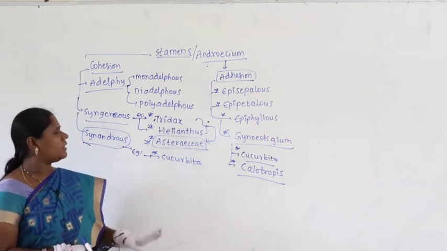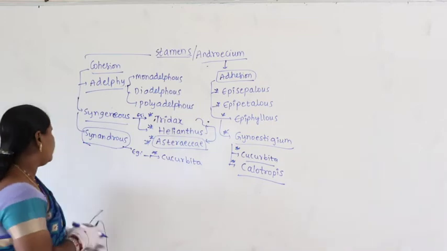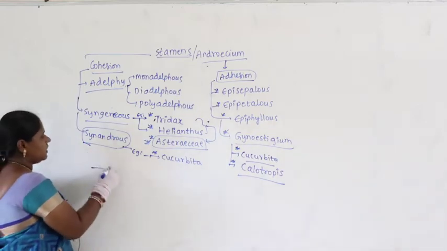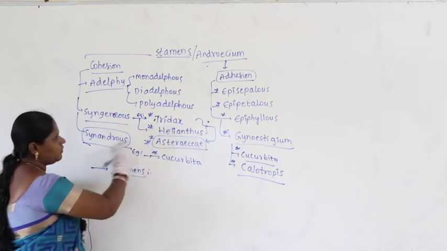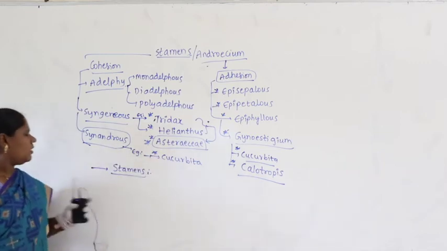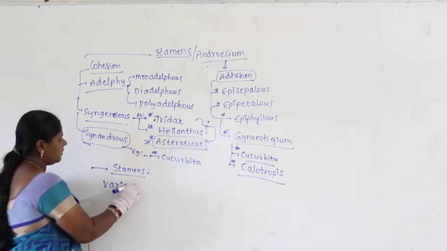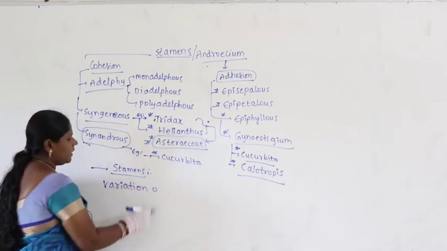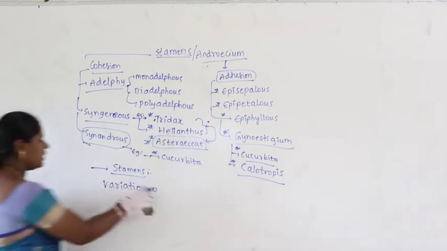Now once you take these things into consideration, then we find about stamens, I am writing. This we have done in the last class. About stamens, in some plants, in some flowers, we find variation in length of stamens.